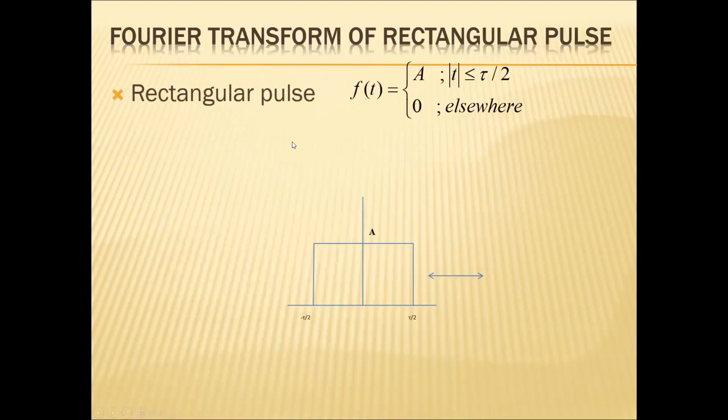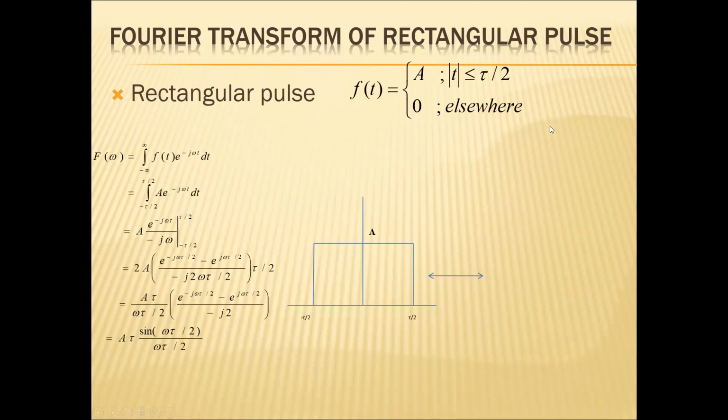Coming to the rectangular pulse, f of t equals A for mod t less than or equal to tau by 2, and equal to 0 elsewhere. This is the simple definition of the rectangular pulse. If you substitute this in the formula, I have the integral from minus tau by 2 to plus tau by 2 of A e power minus j omega t dt.